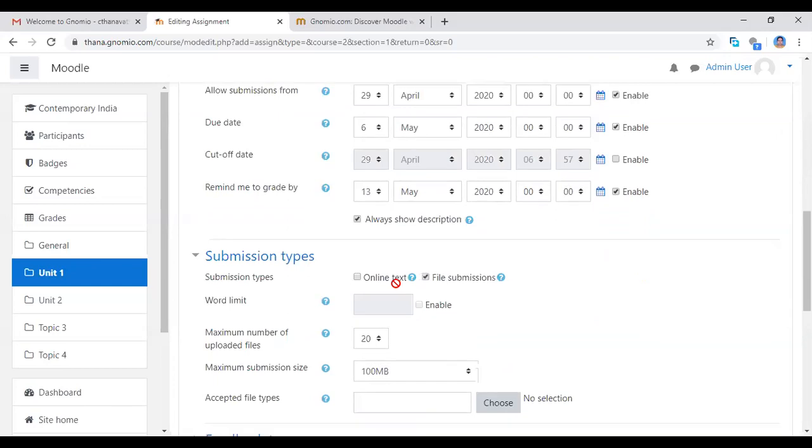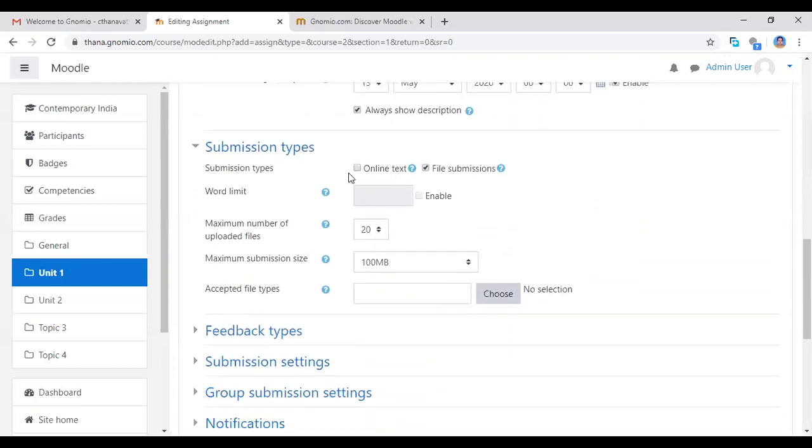Also you can add the online text option, which means you can click here online text. They can type text online only. Word limit: if you want to give 1,000 words only, you give that word limit, and for the maximum number of uploaded files, you can change that.